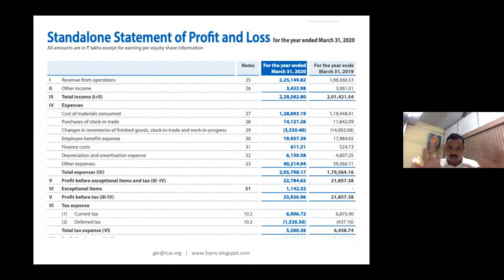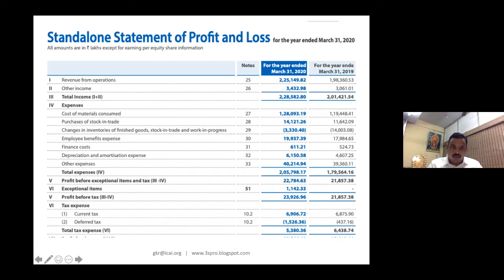As per your standalone statement of profit and loss, or even if it's consolidated, tax expense is the aggregate of your current tax and deferred tax. Please look at this: 6,906.72 minus 1,526.36. What do you get? It is 5,380.36. Very good.